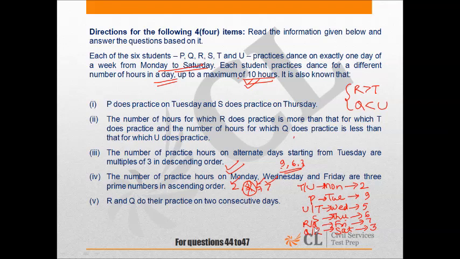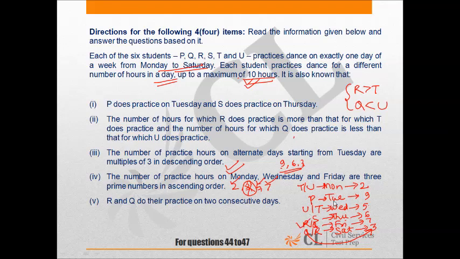If Q is 7, so 7 cannot be less than 2 or 5, because it is very sure that U would practice for 2 hours or 5 hours. So Q cannot be 7, so Q would be 3. Q would practice for 3 hours and R would practice for 7 hours.